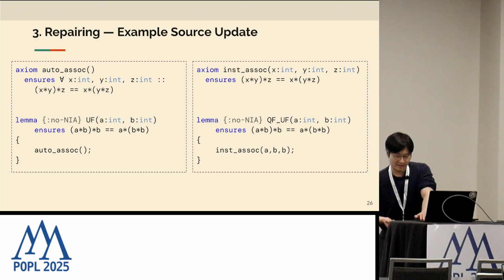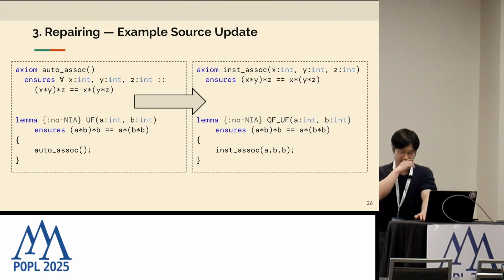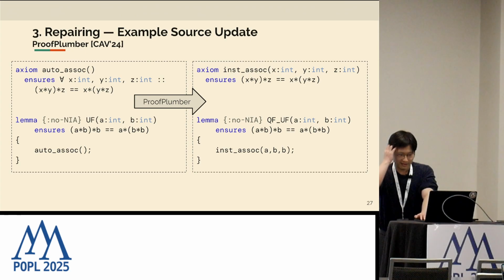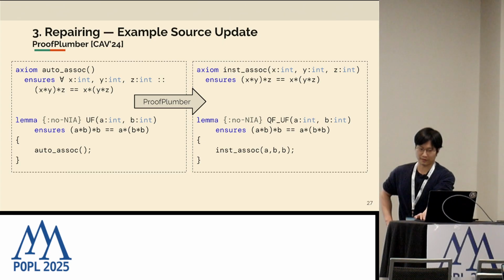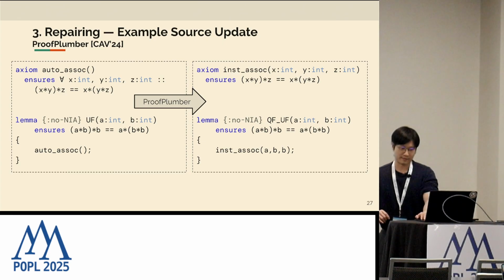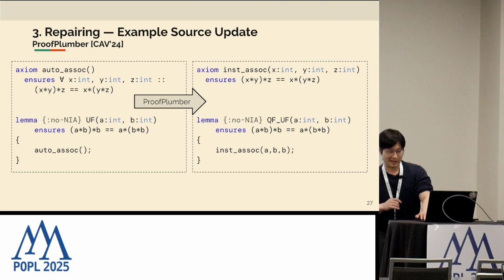And second, this is a very programmatic transform of the source code. We talked about IDE actions previously. We already have this framework, Proof Plumber for Verus code, that does these programmatic transforms of the Verus source code that would enable such changes.